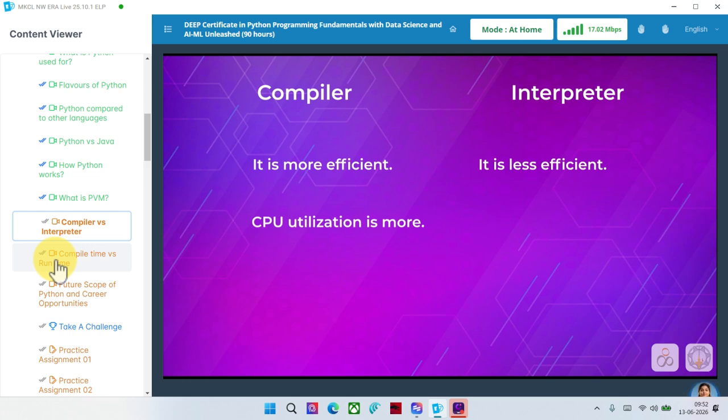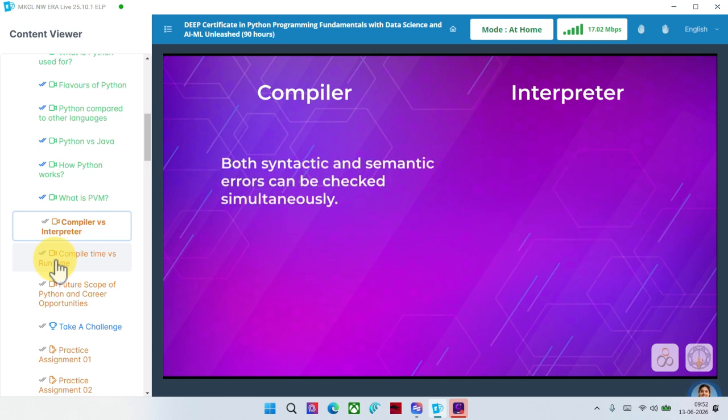CPU utilization is more in a compiler, whereas CPU utilization is less in an interpreter as compared to the compiler. Both syntactic and semantic errors can be checked simultaneously in a compiler. Only syntactic errors are checked in an interpreter.